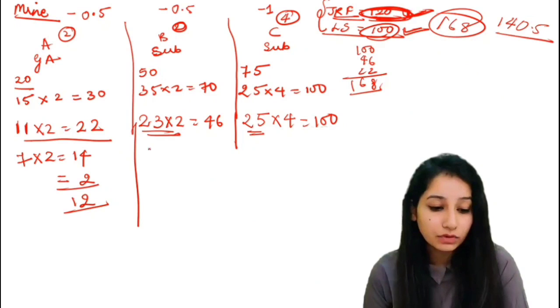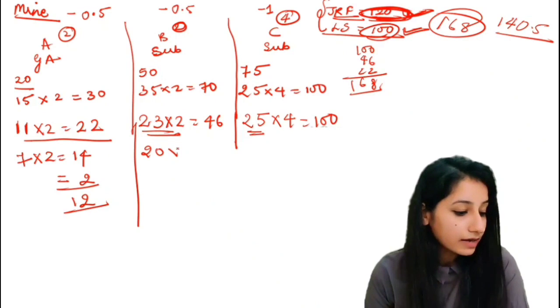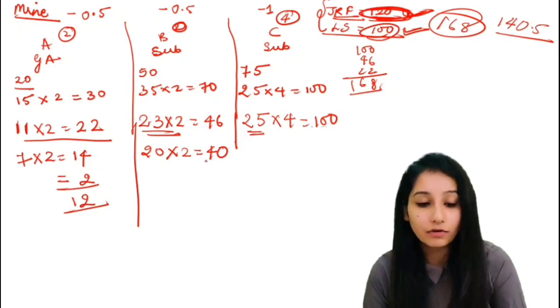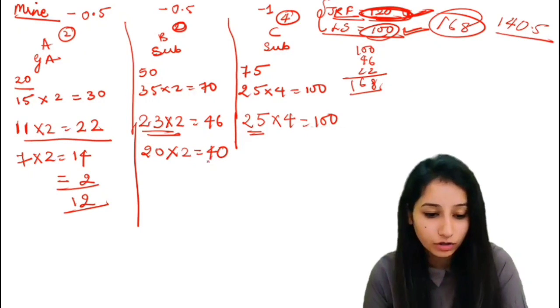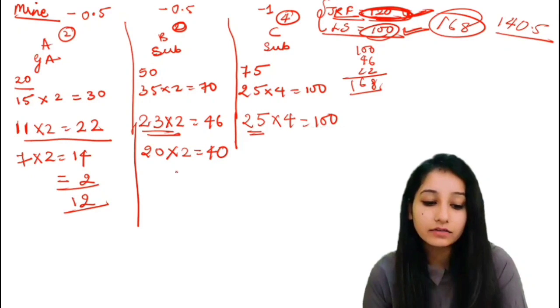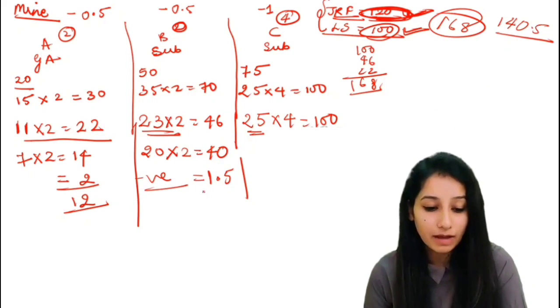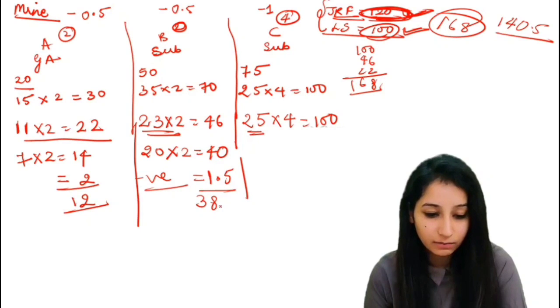Out of 23 in section B, 20 of my questions were correct, if I am right. 20 into 2 is 40, and 3 questions were wrong, so the negative marking is 1.5. So 40 minus 1.5 is 38.5.